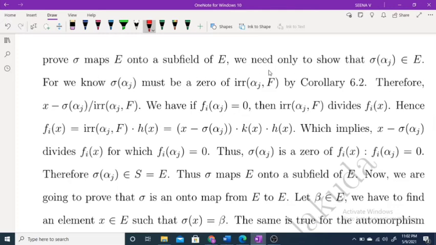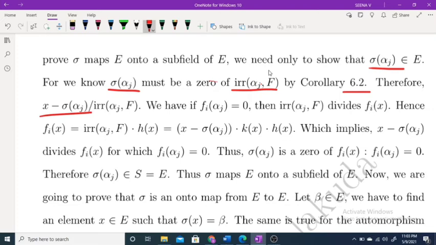Now we have to show that sigma alpha j belongs to E. So what we have to prove? We know sigma alpha j must be a zero of the irreducible polynomial of alpha j over F by corollary 6.2. Therefore x minus sigma alpha j divides the irreducible polynomial of alpha j over F. So it is a zero of this polynomial, therefore it is a zero of this polynomial also.